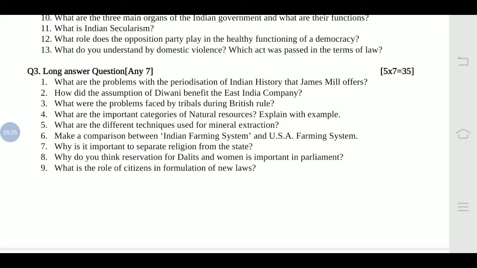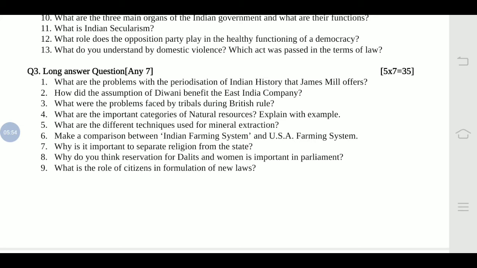you have to answer. Like, what are the problems with the periodization of Indian history that James Mill offers, why he has divided it into 3 parts, on what basis, and how it represented India, so that you can write down. How did the assumption of Diwani benefit the East India Company, how they got the tax free, and who has given the permission, everything can be mentioned point-wise.